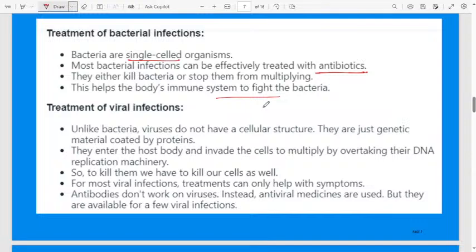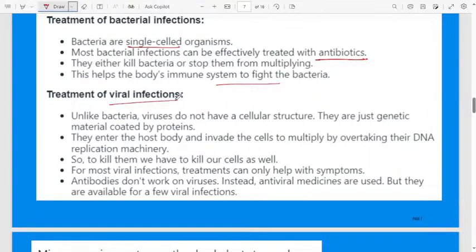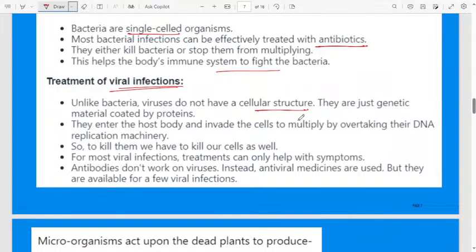Then how do we treat a viral infection? Unlike bacteria, viruses do not have a cellular structure. They are just genetic material coated by proteins. How can we define a virus? A virus is nothing but genetic material that is coated by a protein.